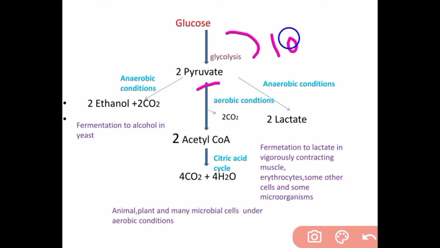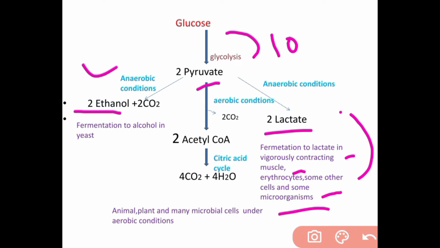Then from 2 pyruvate in anaerobic conditions, 2 lactate are formed, which is fermentation to lactate in vigorously contracting muscle, erythrocytes, some other cells, and some microorganisms. In anaerobic condition, 2 molecules of ethanol and 2 molecules of carbon dioxide are also formed, which is fermentation to alcohol in yeast.